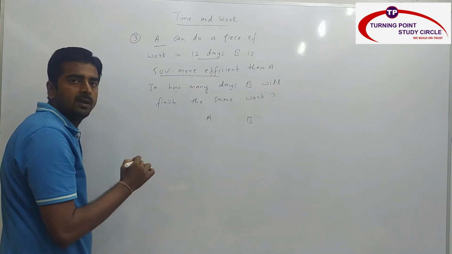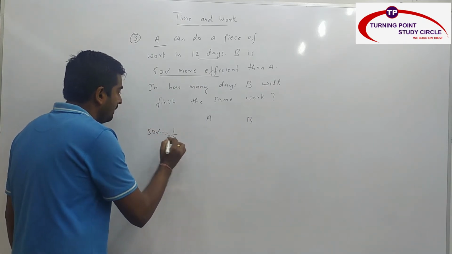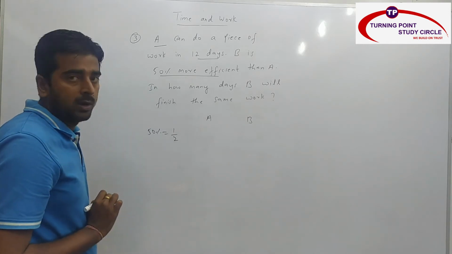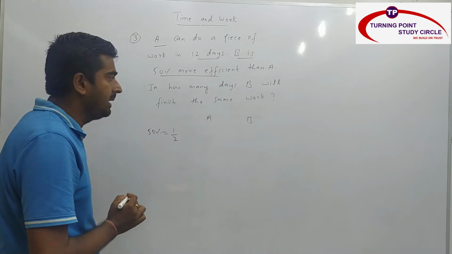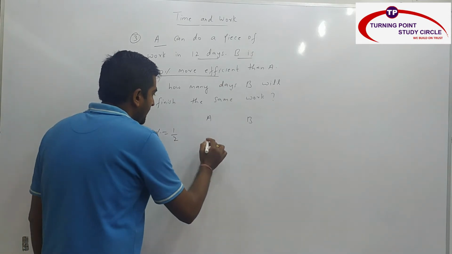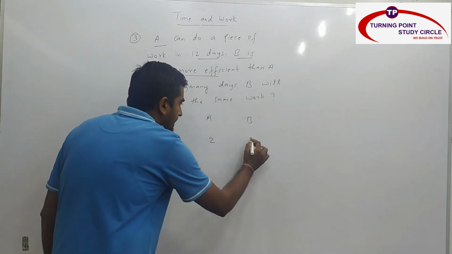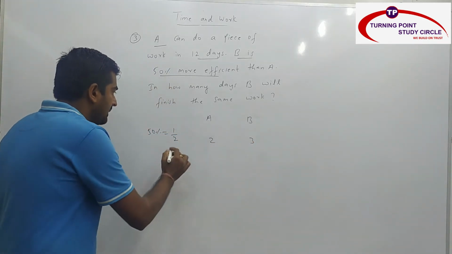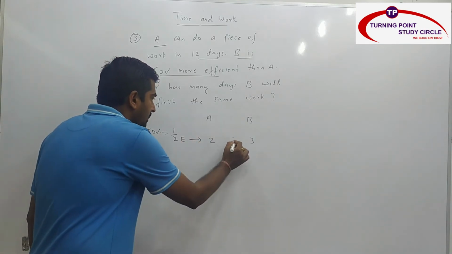So first of all, what is the fraction value of 50%? 50% is nothing but 1 by 2. B is 50% more efficient than A. Clearly they have mentioned B is 50% more efficient than A. That means if A is 2, 50%, that means one more. So B will be how much? 3. Right? This is efficiency. Efficiency ratio of A and B.